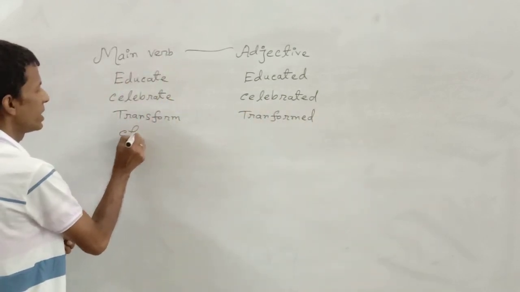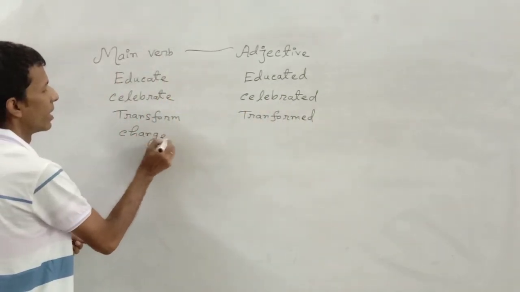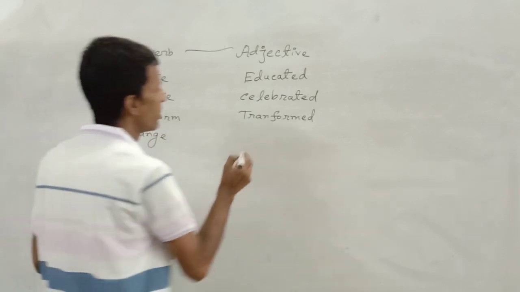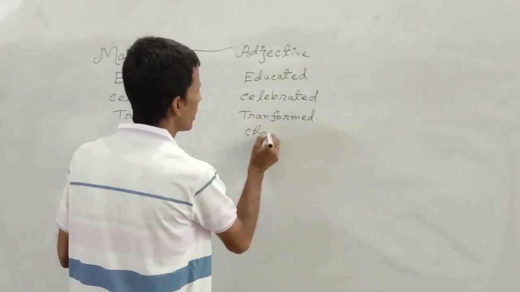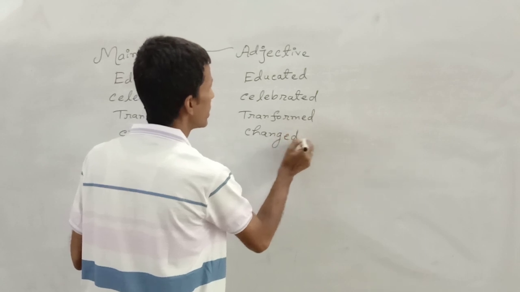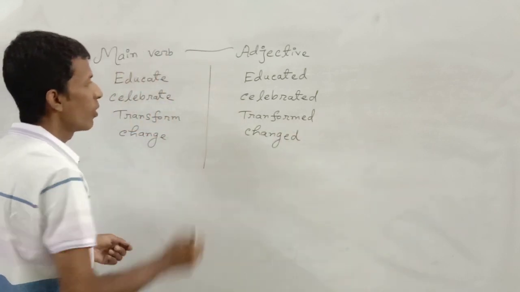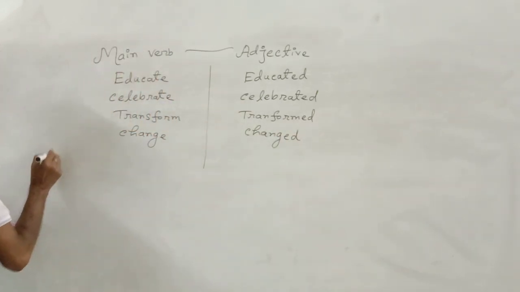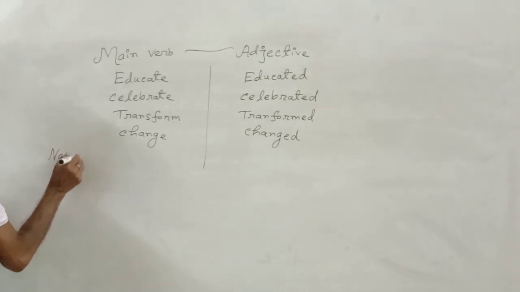If I write down change in the list of main verb, then you will have to write changed in the list of adjective. So what is the rule? Make a note on this structure.